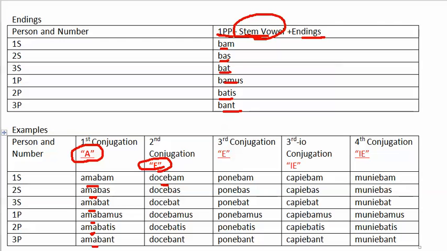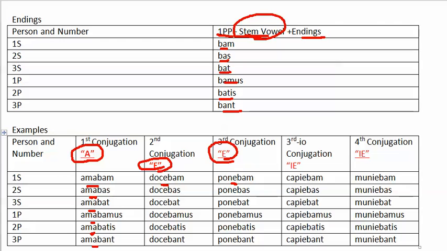The third conjugation also uses the stem vowel E. And so this would be ponebam. See the stem vowel E right there. So ponebam, ponebas, ponebat, ponebamus, ponebatis, ponebant. Again, I was placing. I used to place. I kept on placing. I would place.